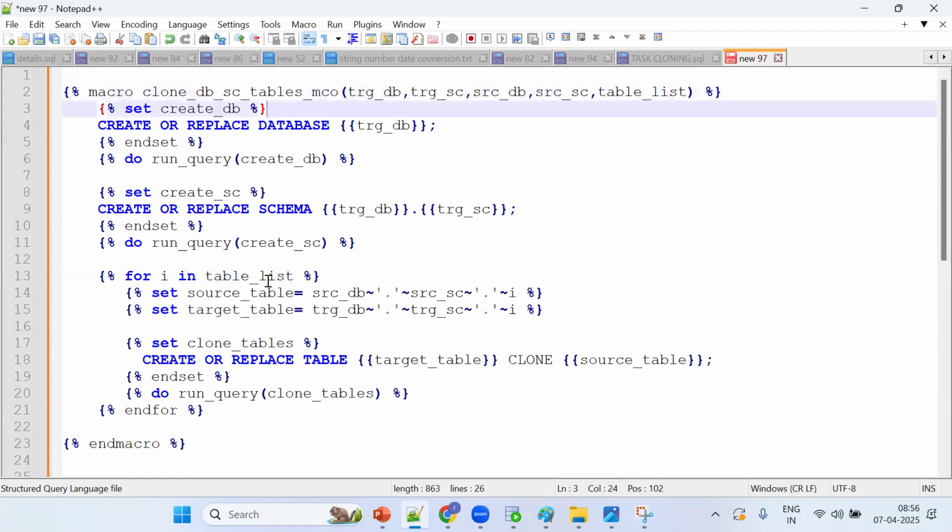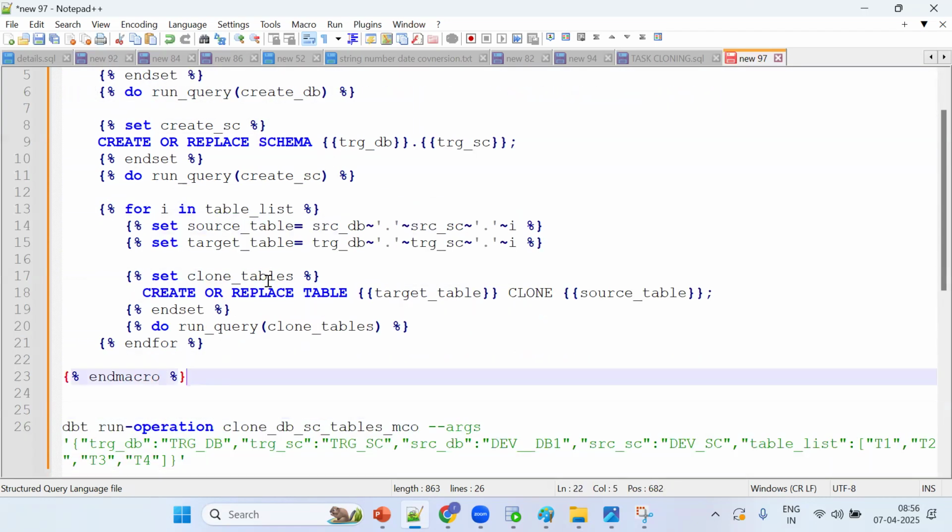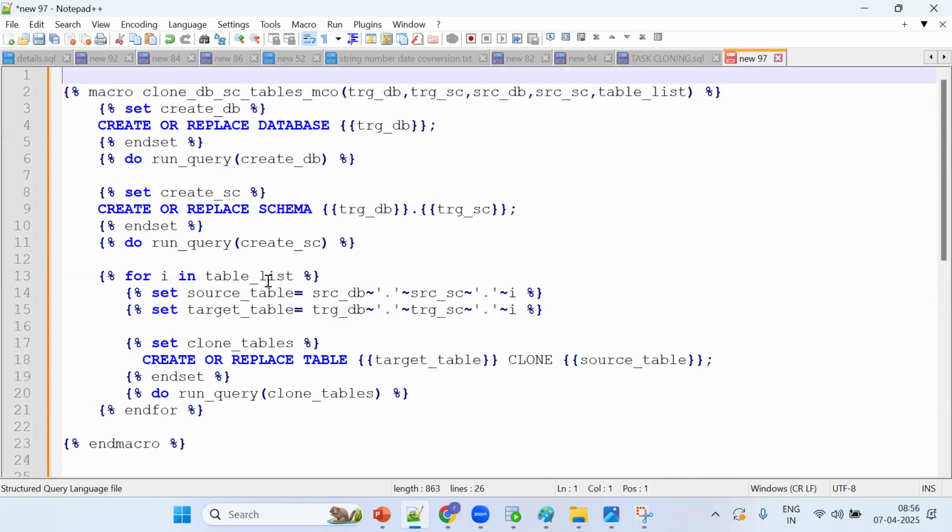Okay, so this is the concept of macros. This is very important. Here, see, it's almost like variables. We'll see variables once more in tomorrow's session. Remember one point: if we want to have any DDL statement, we can't directly put it in the models. We should put it in the macros. And if I want to execute this macro, I should put the setting and end setting. Okay, this is the functionality.